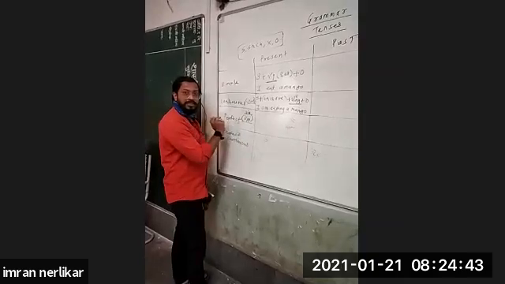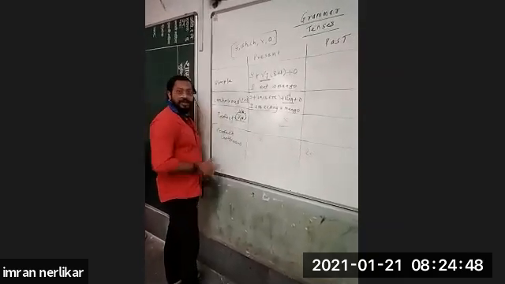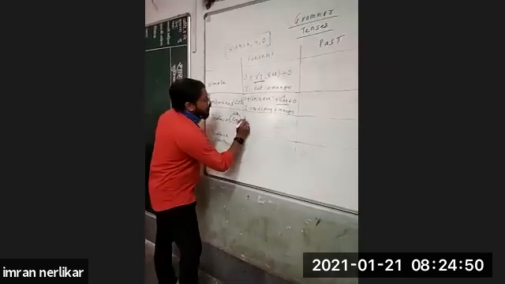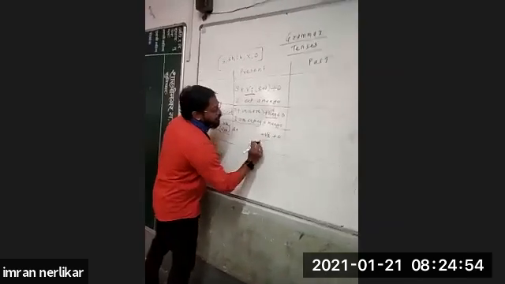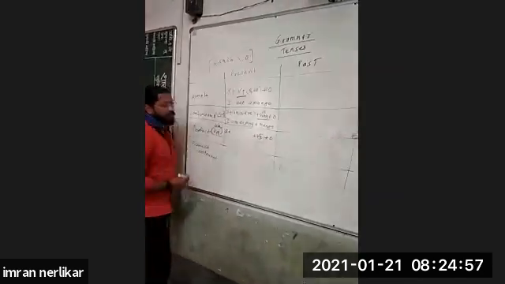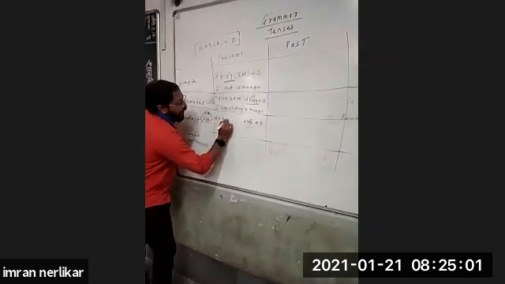V3 means perfect tense. So whenever you see V3, you should remember that it is perfect tense. See the structure: subject, V3, object. That is verb PP plus object. Subject, verb PP plus object. Now you only have to see the helping verbs here: have, had.